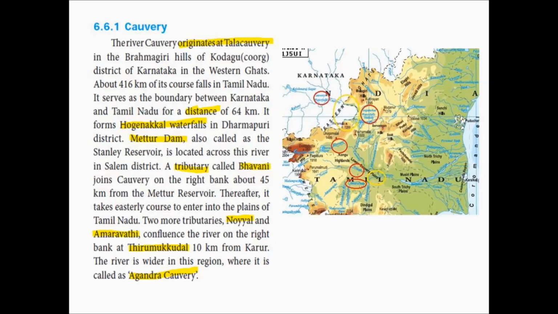after it enters into the plain, two more tributaries called Noyal and Amaravati join the river on the right bank at Tirumukkudal, 10 km from Karur. They also join the main river, that is river Kaveri, on the right side, in a place called Tirumukkudal, which is 10 km from Karur.